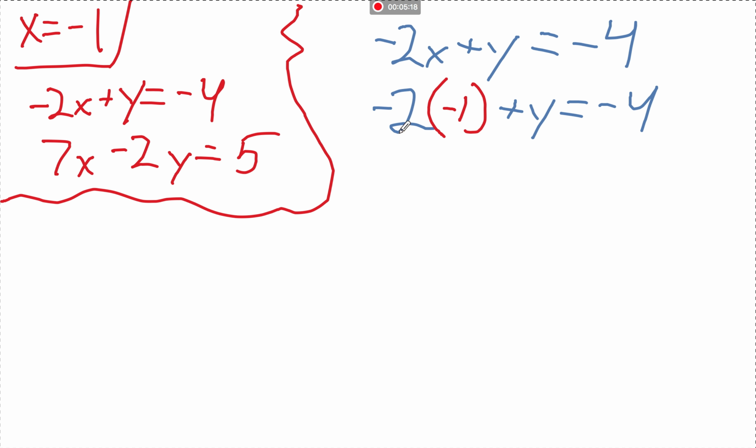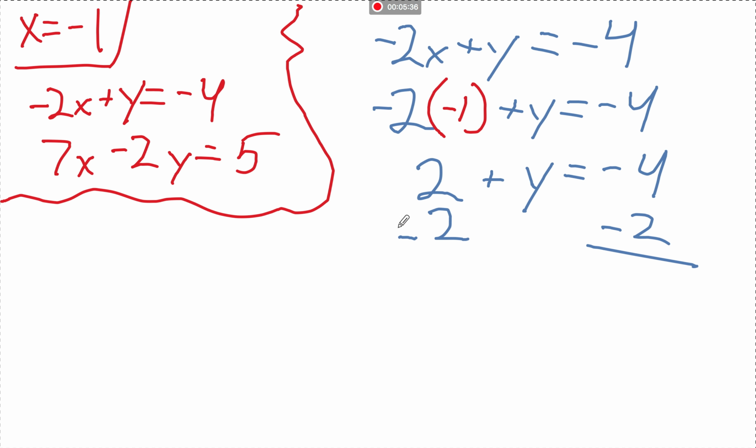Alright, so negative 2 times negative 1 is going to be positive 2 plus y equals negative 4. So then we have to subtract 2 from each side. When we do that, we are left with y equals negative 6.